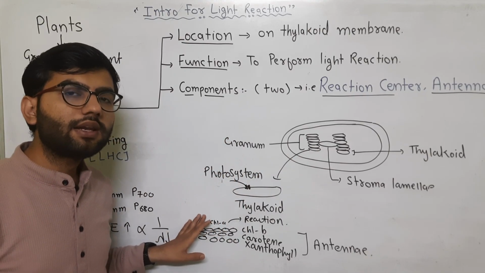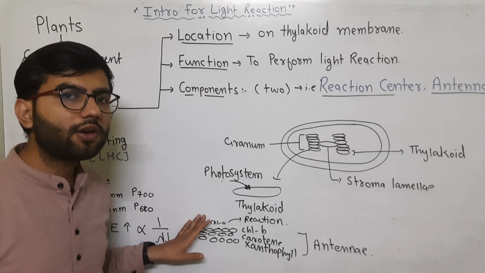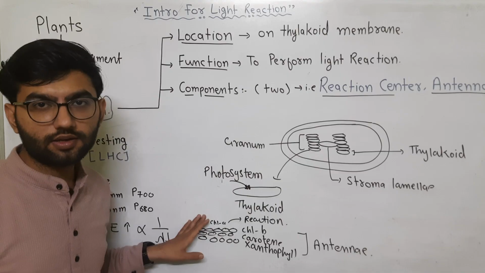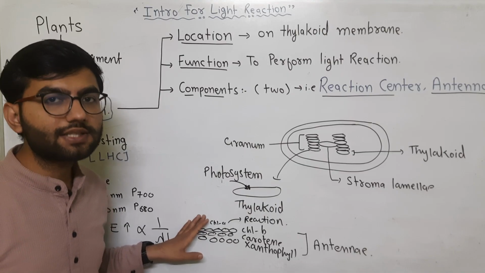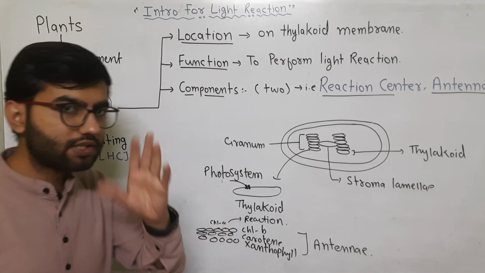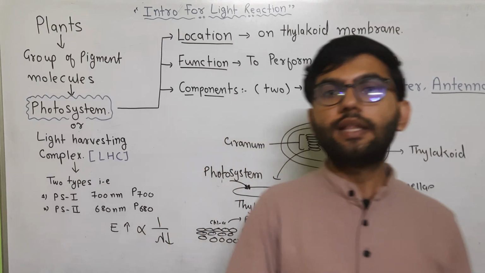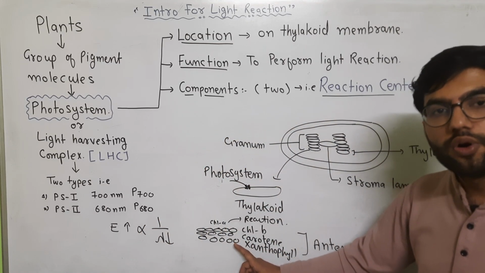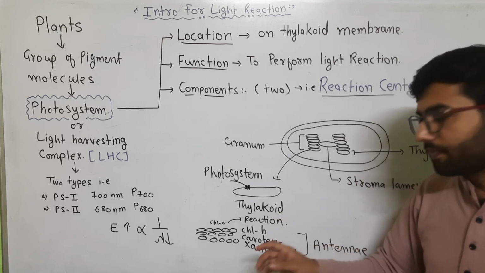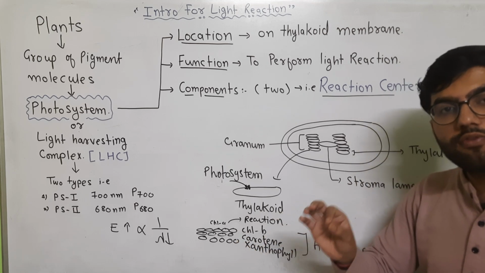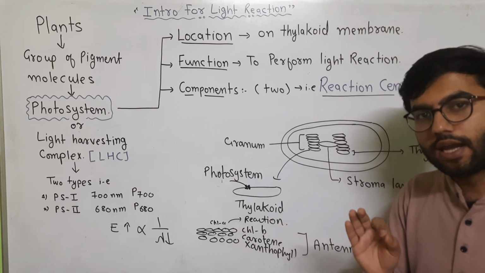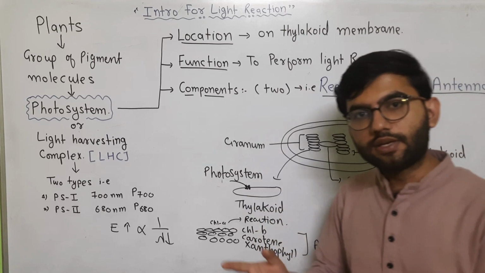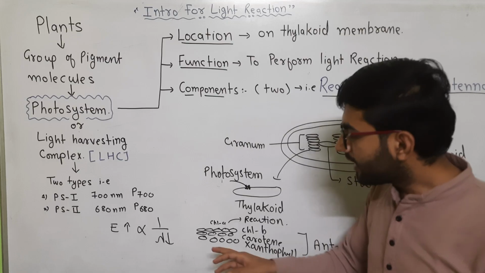But assume that the light is not 680 nanometer, then what will occur? If the light is over 600 nanometer, in this condition the reaction center will not work. So in this case, these accessory pigments are responsible for the absorption of a different, broader wavelength. So they absorb the different wavelength and they transmit the energy.